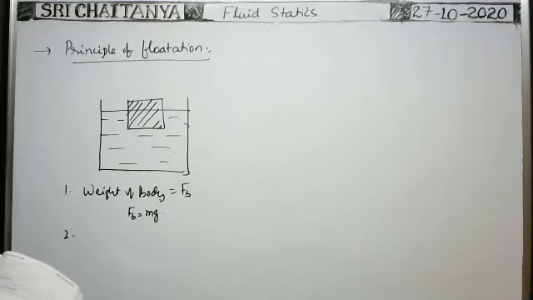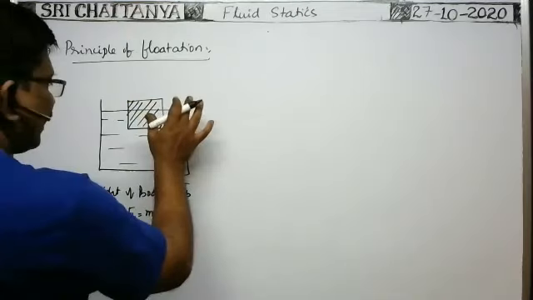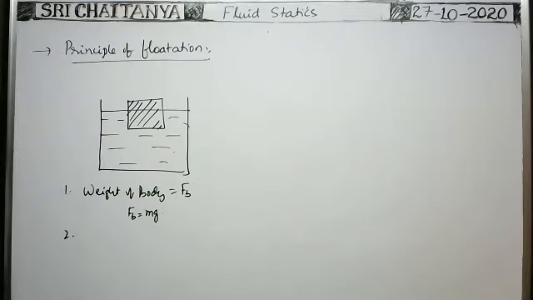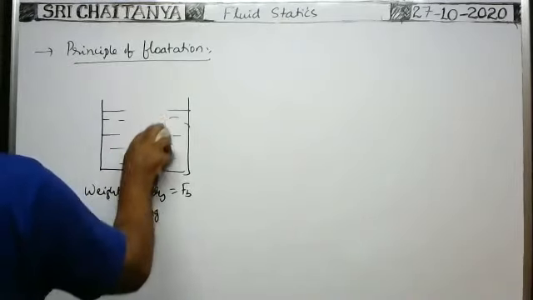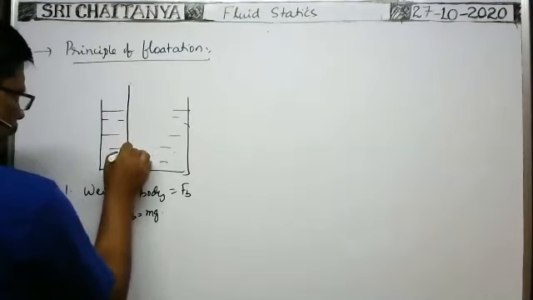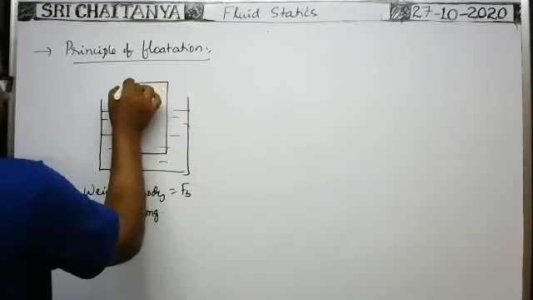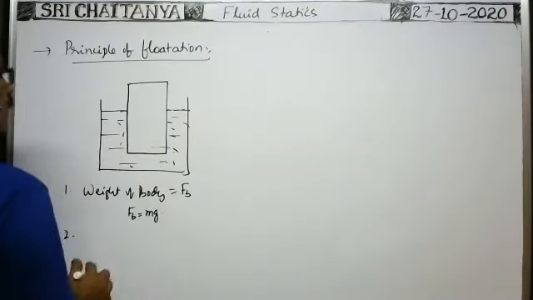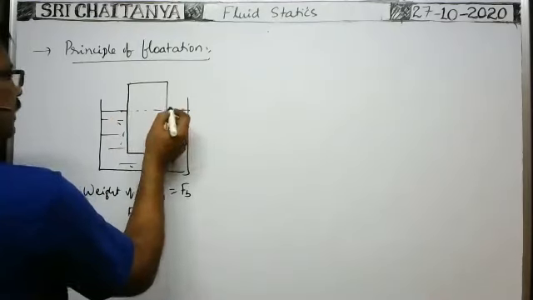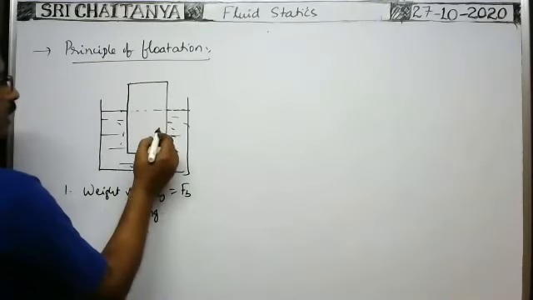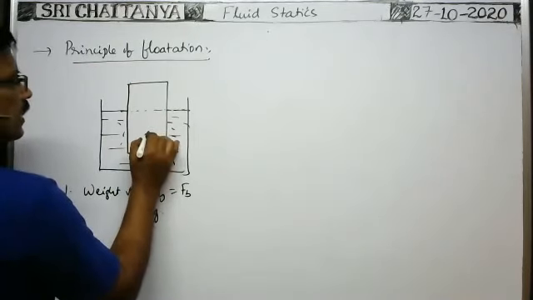Next one, the line of action of weight of the body and buoyant force must lie in the same vertical line whenever the body is under equilibrium. All of you see the diagram here. Suppose the body is floating like this, submerging a part of it inside the liquid. Up to this part it is submerged in the liquid. So in the part of the body submerged in the liquid, the center of symmetry is this one. So this is the center of buoyancy.